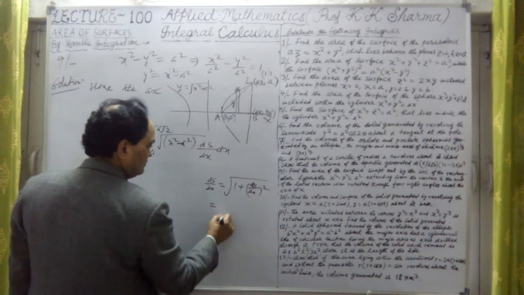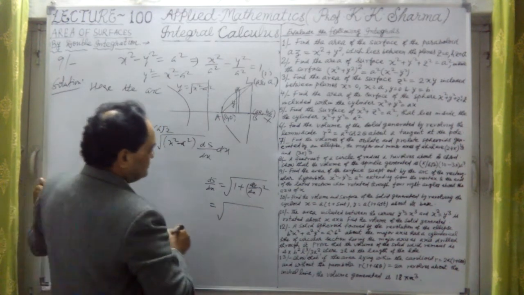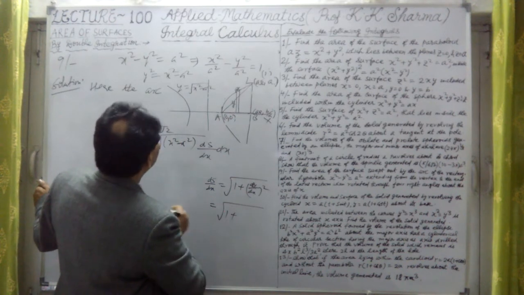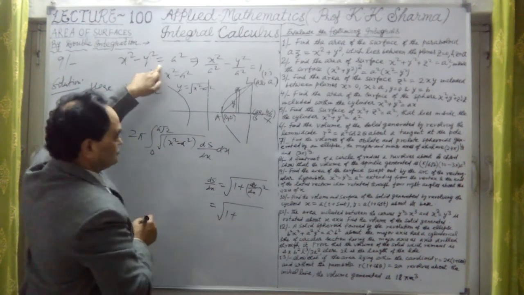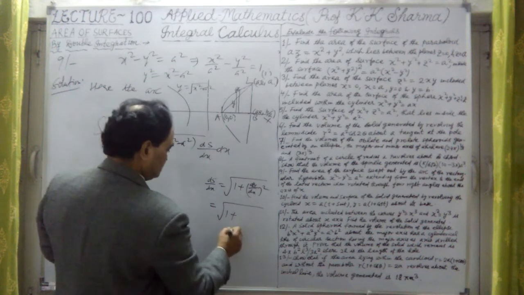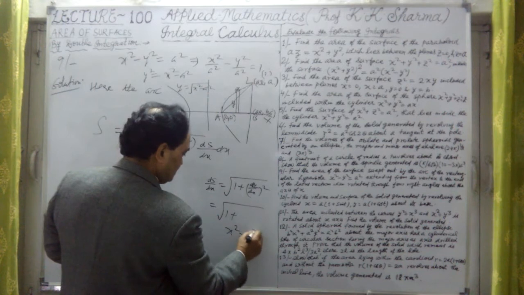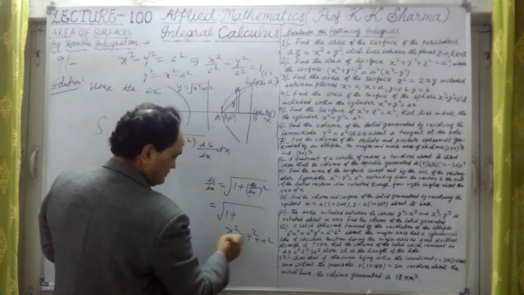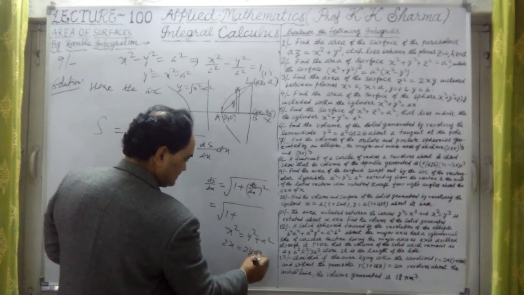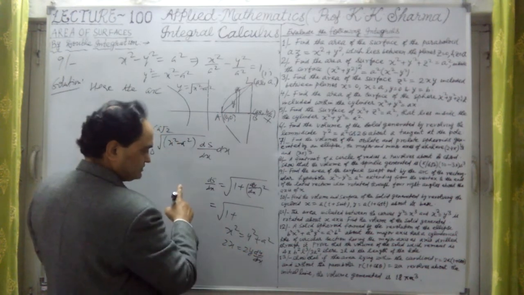So what is this value? It will come out as 1 plus dy upon dx from this equation. If I find out, it will give us x upon y. Why? Because x square is equal to y square plus a square. If I find out this is twice x equal to 2y dy by dx from first equation.